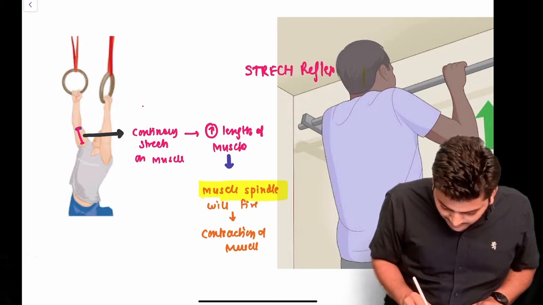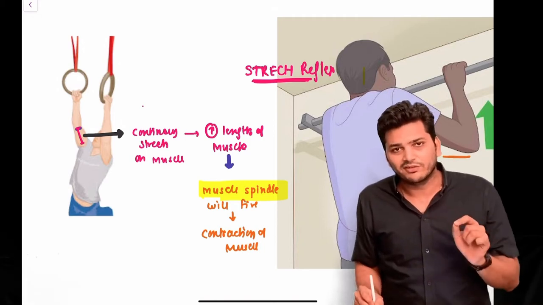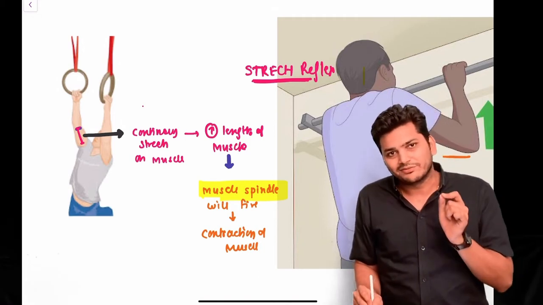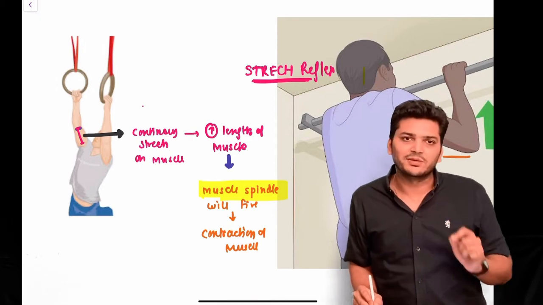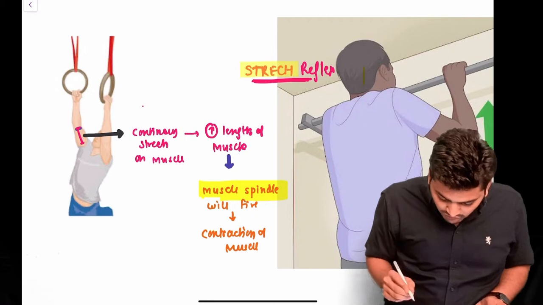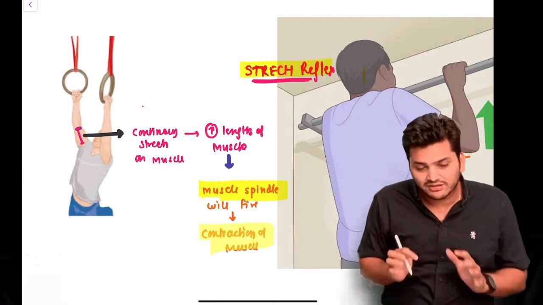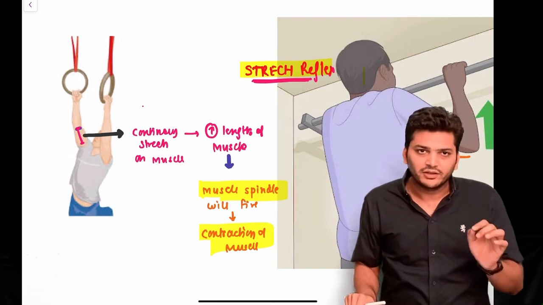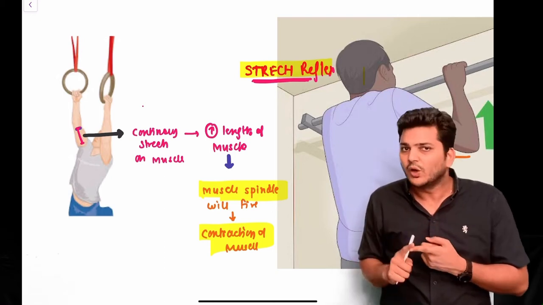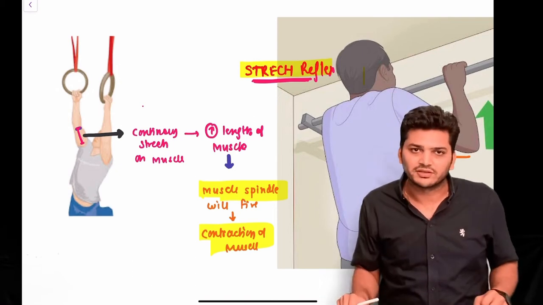So the question they are going to ask is, who is involved in the stretch reflex? It is the muscle spindle, right? And what is the effect of the muscle spindle? It will lead to the contraction of the muscle. These are the two things that you need to remember. One, it detects length and it is involved in the stretch reflex, and second, the effect is that it will lead to the contraction of the muscle.